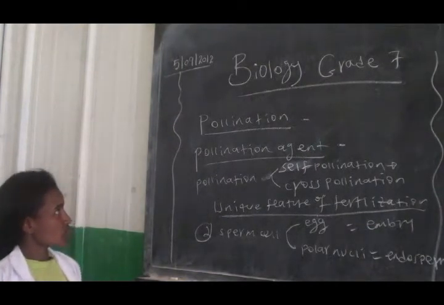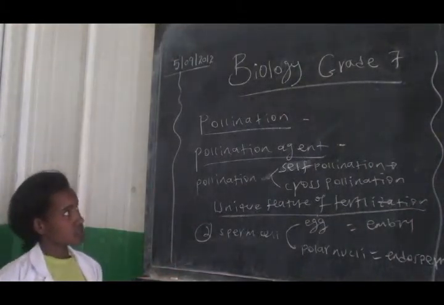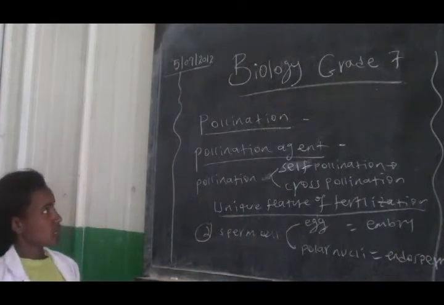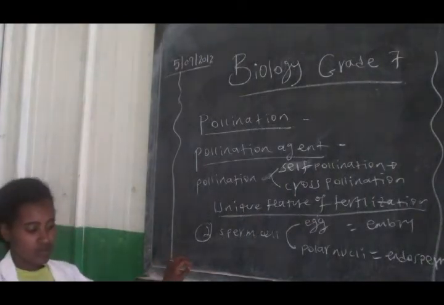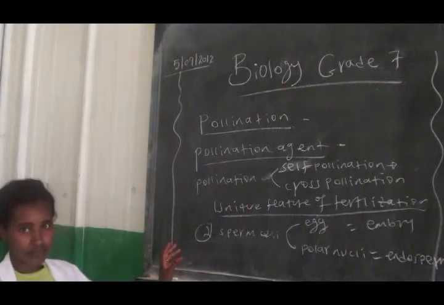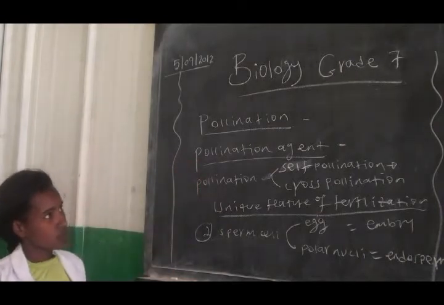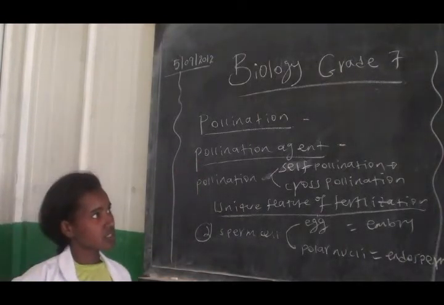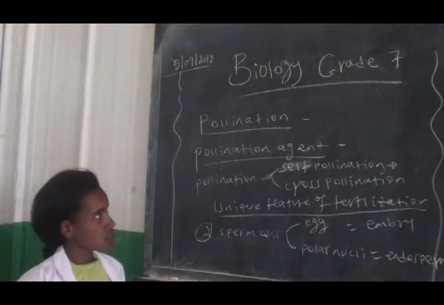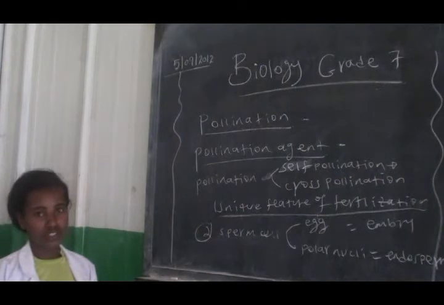The first important point, already given in your worksheets as well as in the notes, is pollination. This topic is from Unit 5, and we will also discuss animals from Unit 5. So let's go to the first one, pollination.